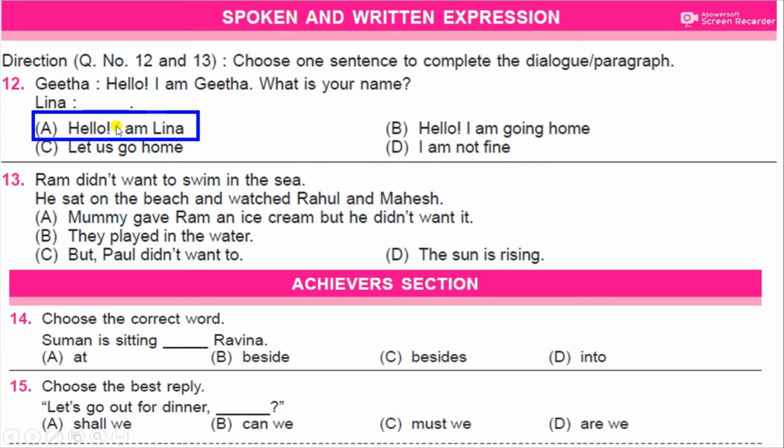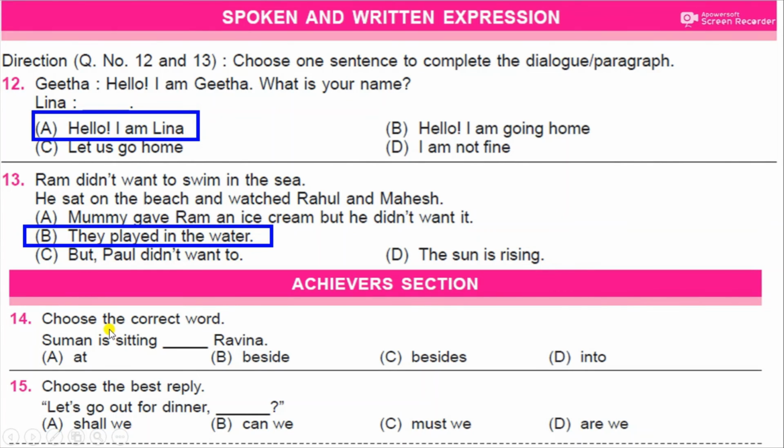Question number 13. Ram didn't want to swim in the sea. He sat on a beach and watched Rahul and Mahesh. Look at the options. A, Mummy gave Ram an ice cream but he didn't want it. B, they played in the water. C, but Paul didn't want to. D, the sun is rising. And the answer is B. They played in the water.